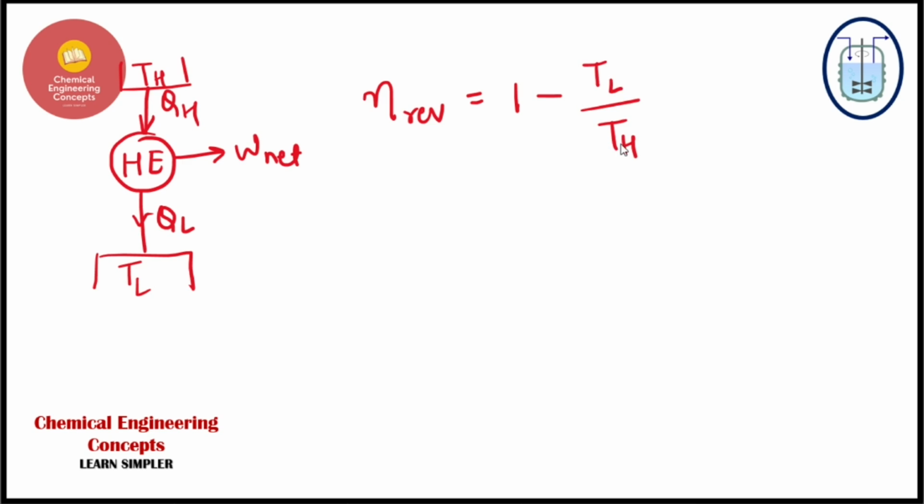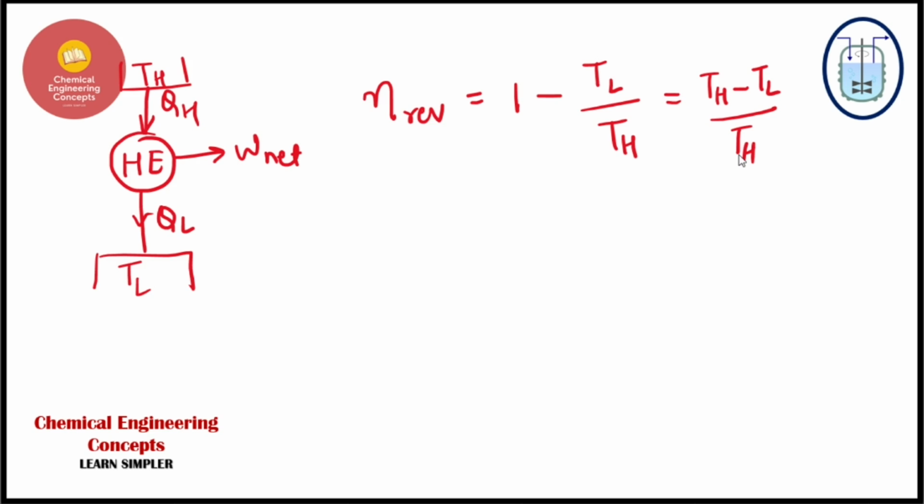This is what we can write, right? Let's simplify it further. So we have, guys, this TH minus TL over TH, right? So this is the efficiency of a reversible heat engine, right?